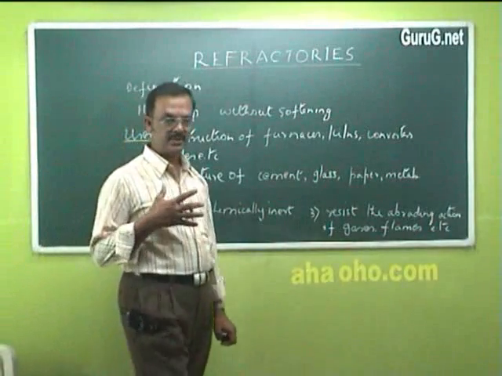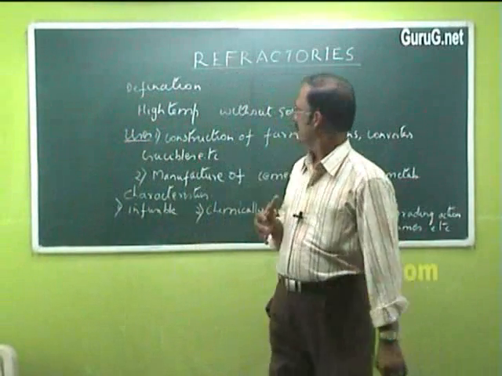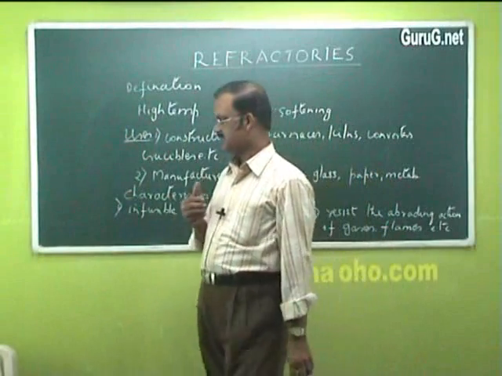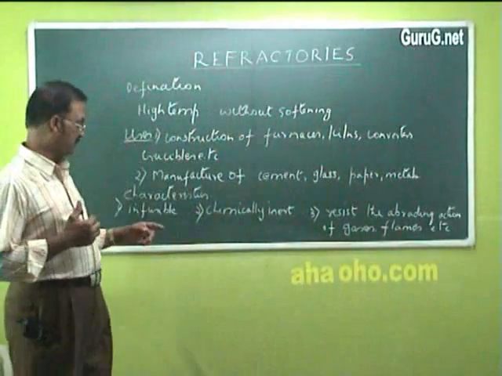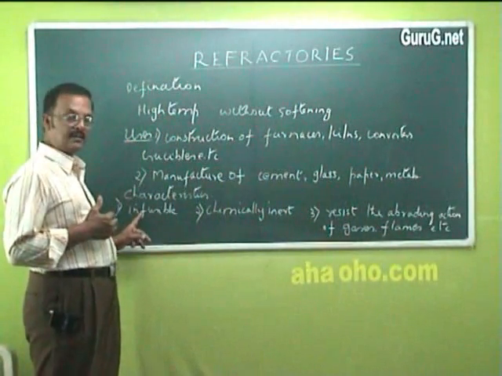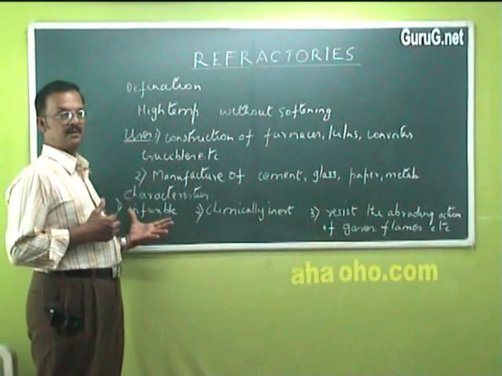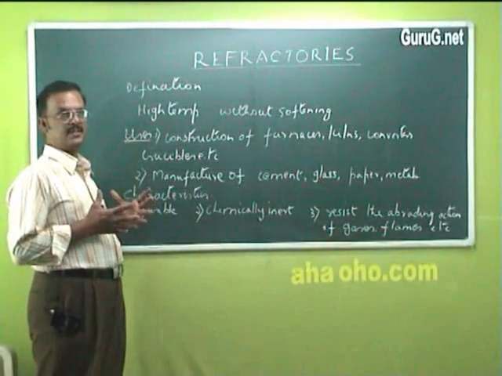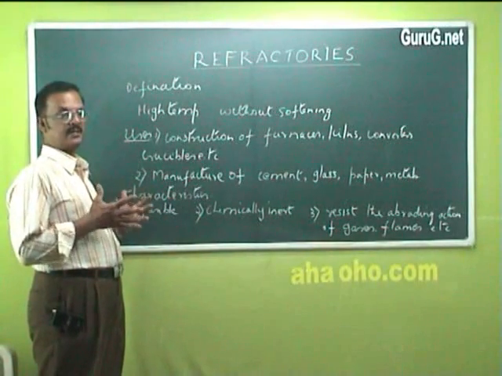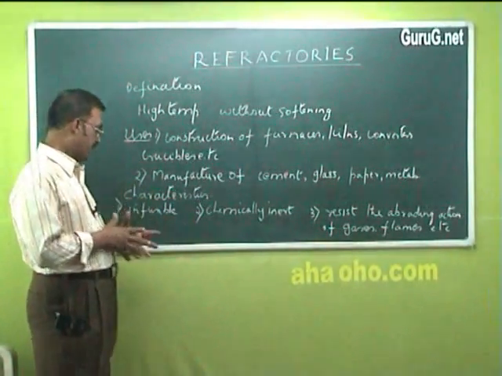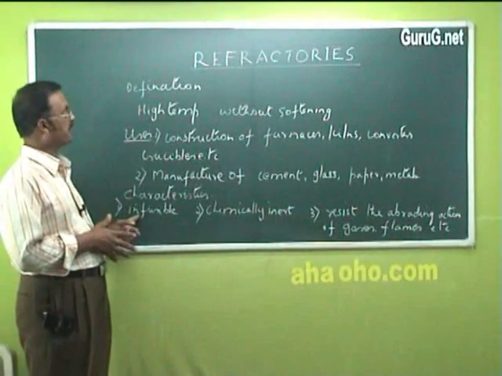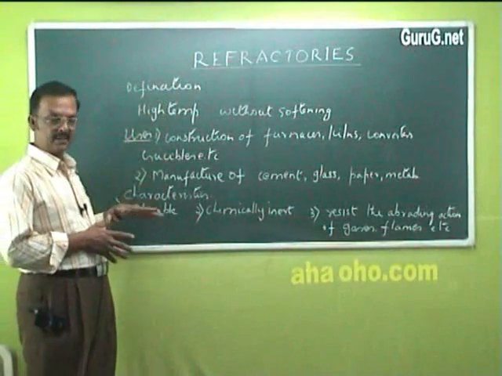Now, coming to the characteristics of refractories, the first character they should possess is that they should be infusible at the operating temperature. Suppose you have got a material which has to be heated to 1000 degrees centigrade, then at that particular temperature these should not melt.